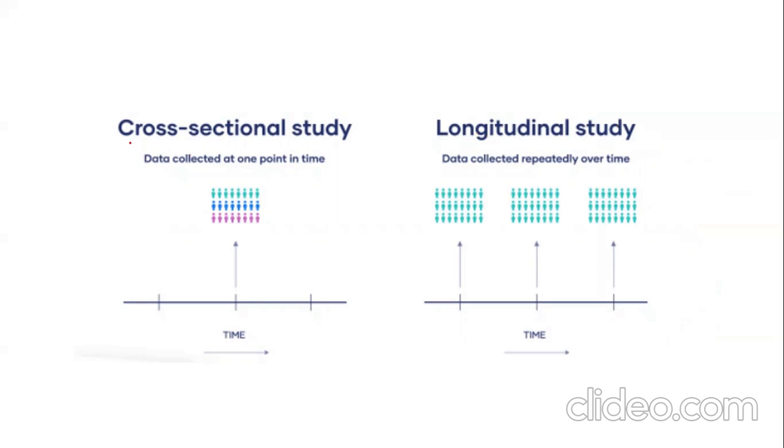When I talk about cross-sectional studies, the data is collected at one point of time, with a cross section. We are going to see this in detail with the help of examples. When we talk about longitudinal, the data is collected over a repeated period of time. So the span of the period is huge. Let's understand with the help of minute observation as well as examples.